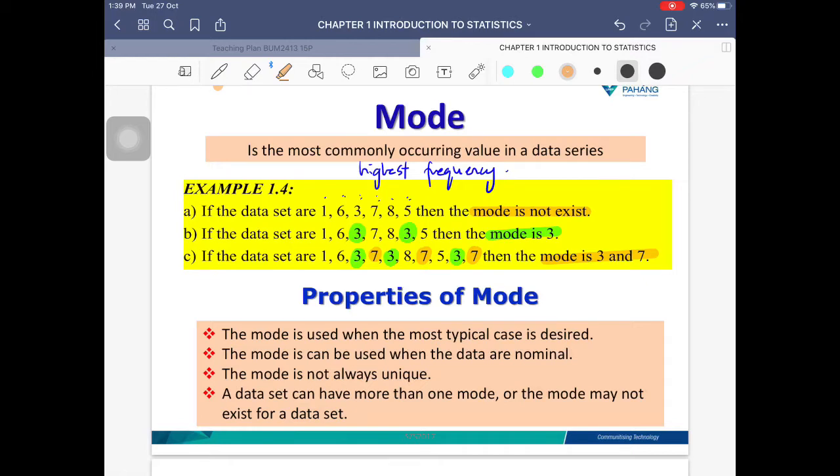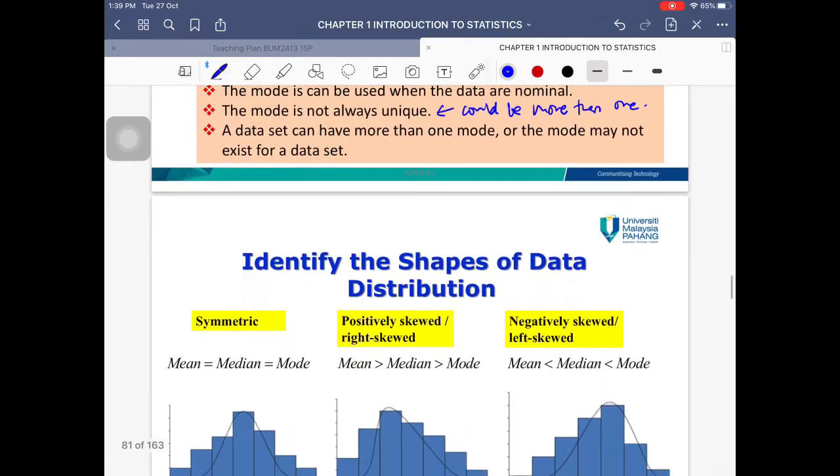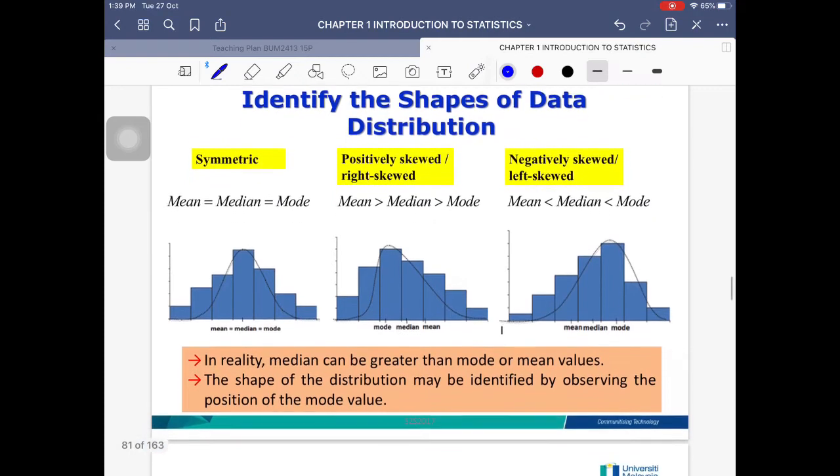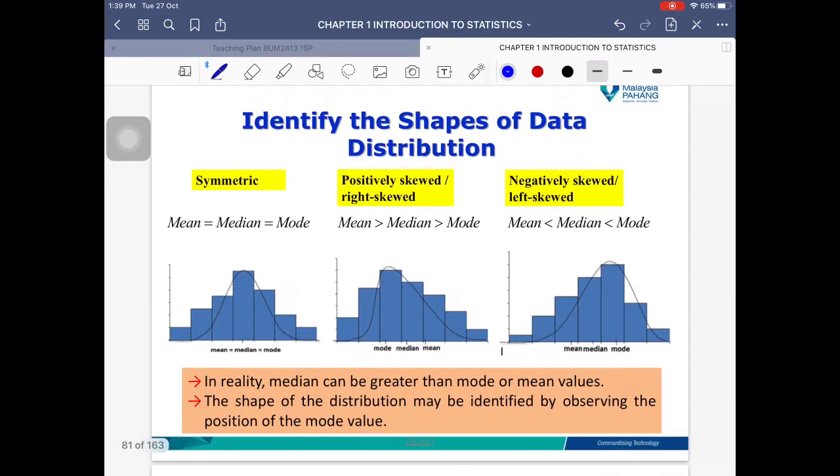Okay, so properties of mode. We use this when we want the most typical case. So we want to know for what case is the highest frequency. The mode can be used when the data are nominal. Okay, so this is going to be for qualitative data. And the mode is not always unique, meaning that there could be more than one number. A data set can have more than one mode, or the mode may not exist for a data set. So that is shown in example number 3.